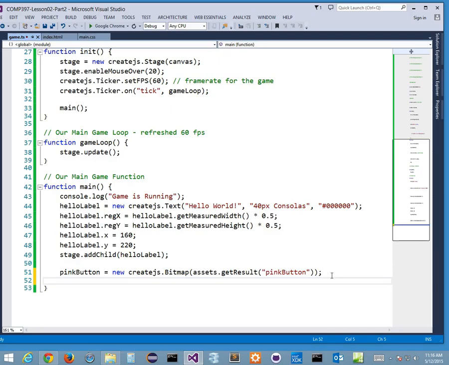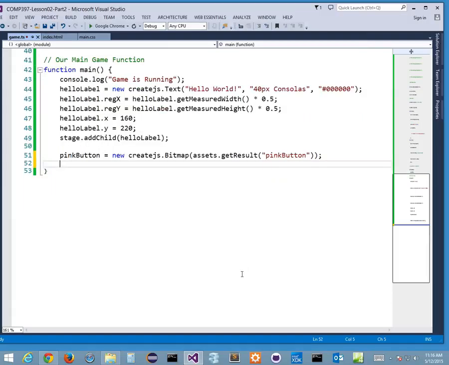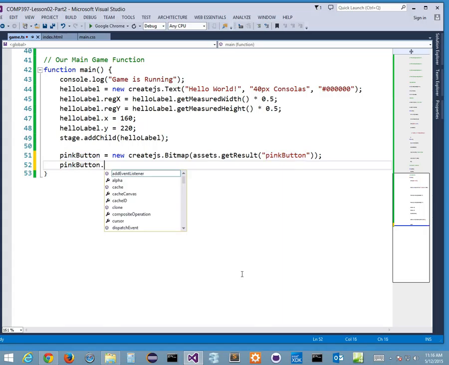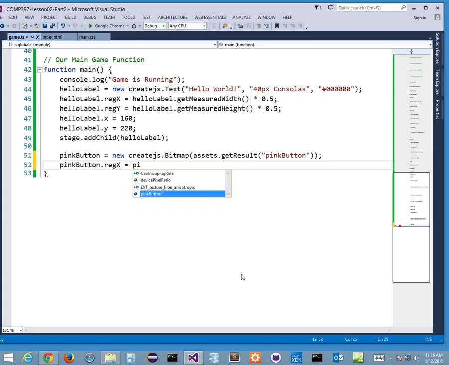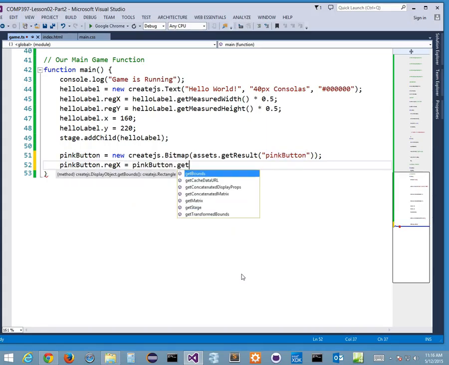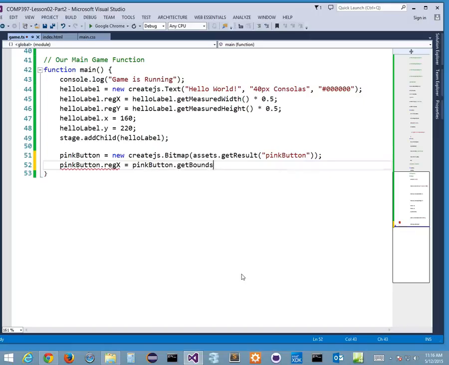Okay, now that we've done this, I want to do the same things to my pink button that I did to my label. Let's go a little quicker now. So pink button, right? And I want to make it so that the reg X and reg Y are defined. We're going to use our pink button dot get bounds. This is a different method, get bounds, right? And we're going to get the width of the get bounds, and we're going to multiply that by 0.5 again. So half the width. Get bounds is our method to say what's the bounds of my object, and I want to get the width property of my get bounds method.